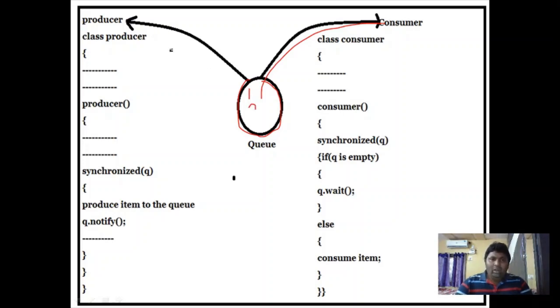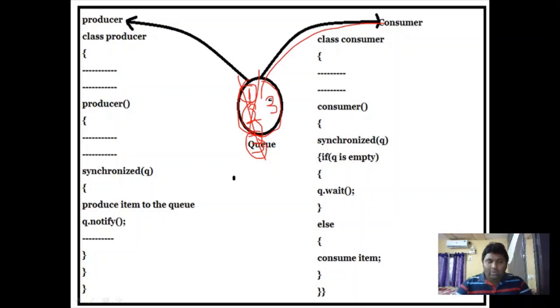The producer is very fast: he puts the first value, then the second, then the third. While the producer is putting the third value, the consumer is ready to accept, so the only value available is 3, and the values 1 and 2 produced by the producer are lost.